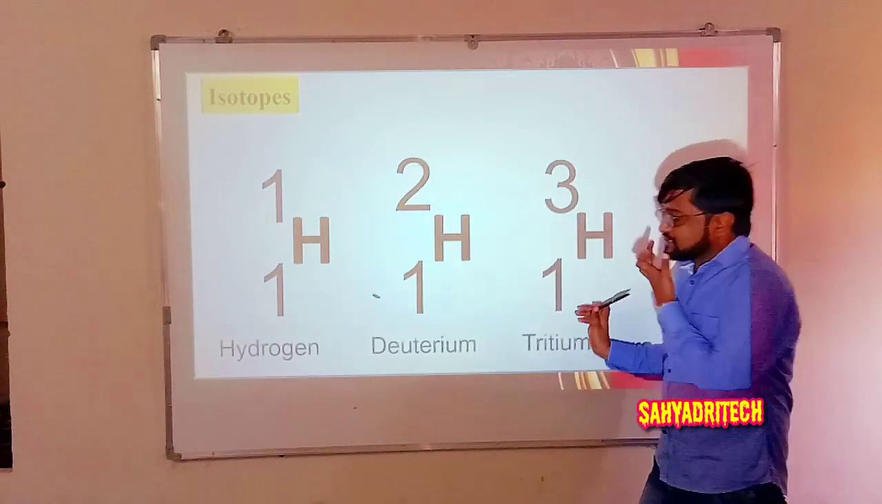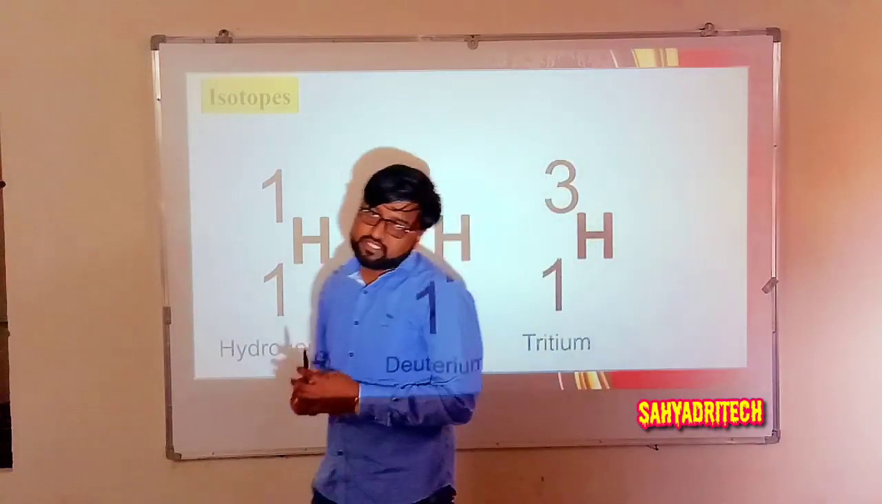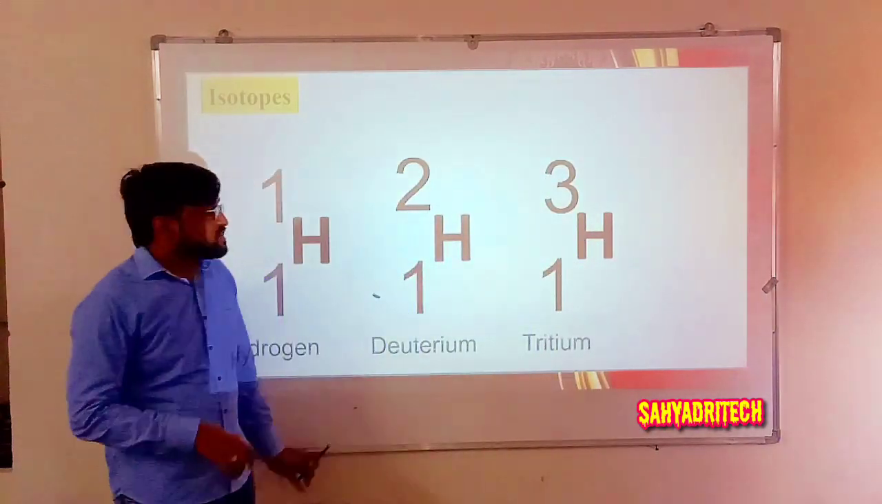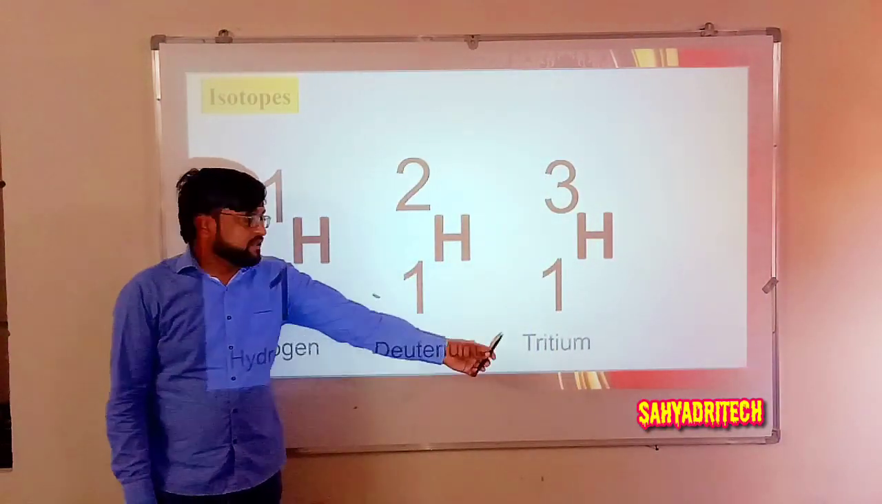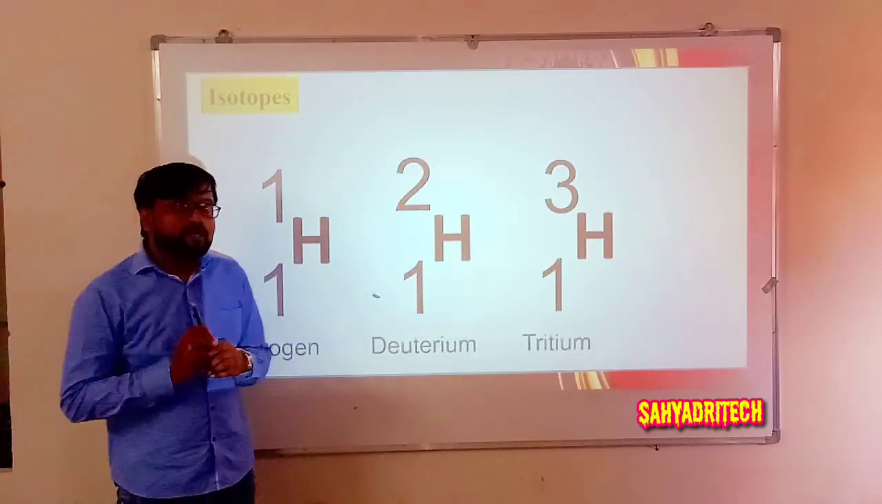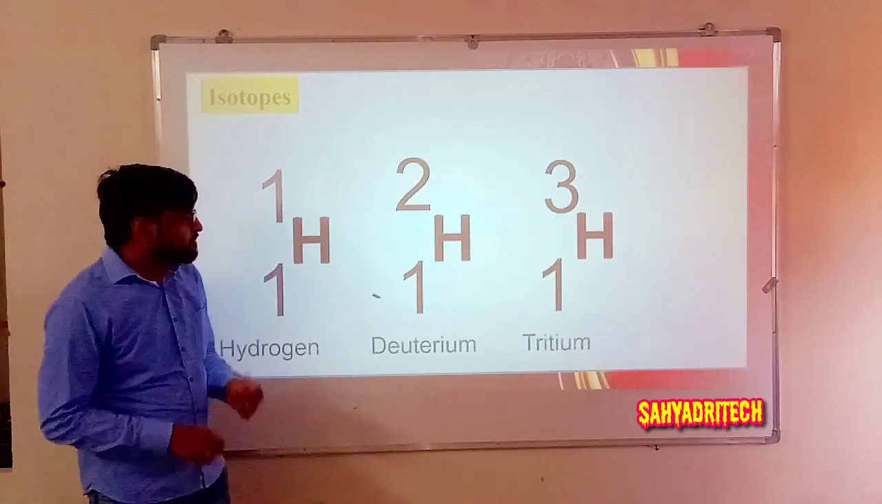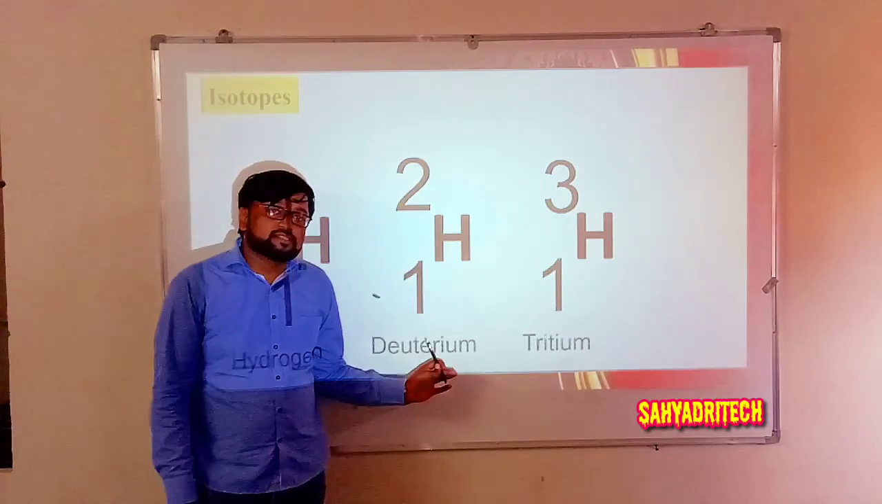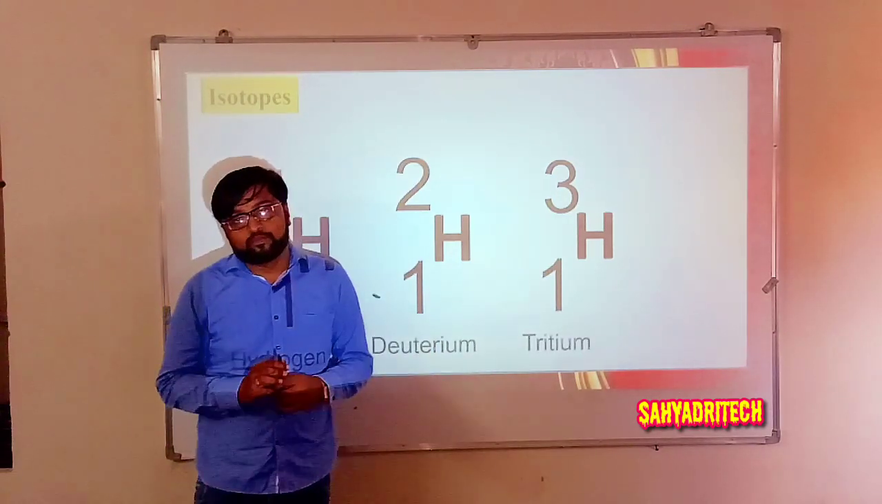So these are the three isotopes of the hydrogen element: hydrogen, deuterium, and tritium. What is important to remember here is that deuterium is considered a heavy isotope.